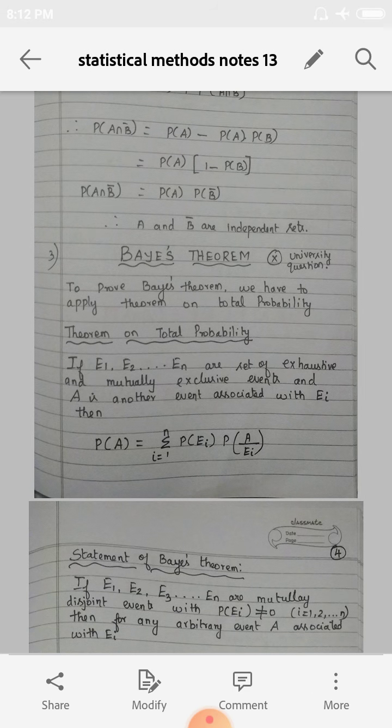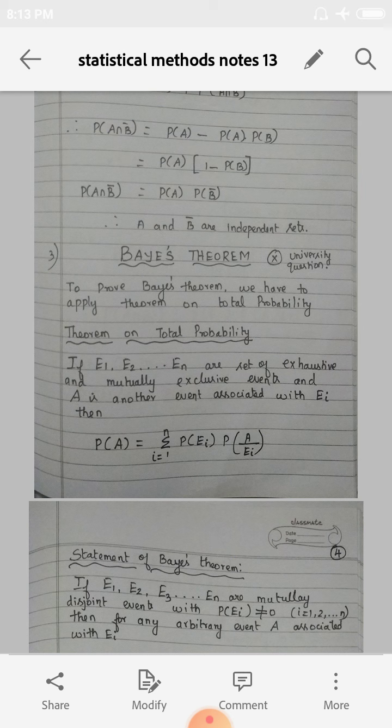Okay, see the next theorem, that is Bayes theorem. It's a very, very important university question, girls. So please go through the questions, write them 2 times or 3 times, then only you will be able to understand. But if the theorem is very easy, just go through the theorem. Right, Bayes theorem. Before proving the Bayes theorem, we have to know the theorem on total probability.